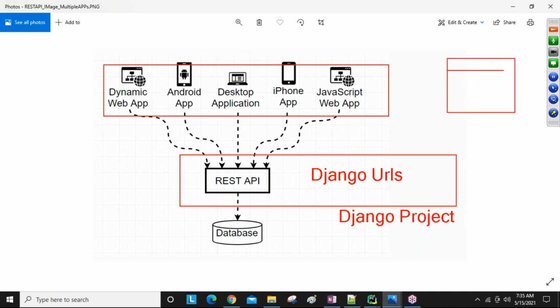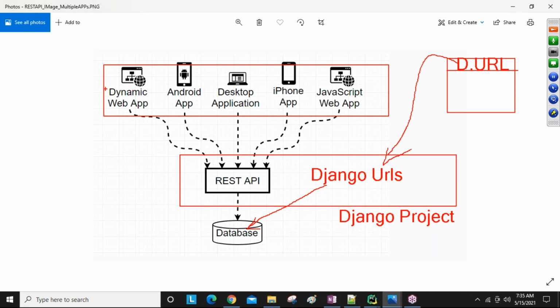From the browser, whenever people send the URL, this is nothing but a Django URL they are sending. Whenever they send the Django URL, it communicates to the Django URLs here, and the URL communicates to a view, communicates to a model, communicates to the database. Finally, via the Django URLs, we interact with the database and perform whatever operations we want. Okay, that is Django URL behavior.